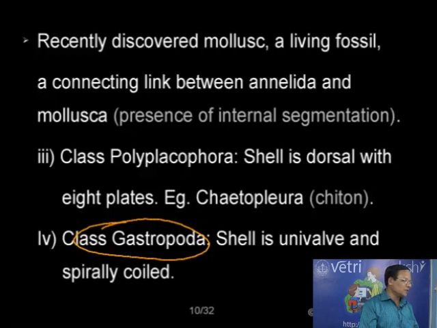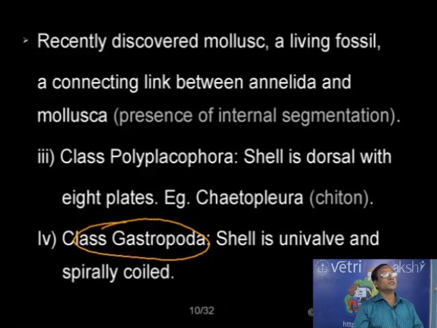What is the reason for the spiral nature of the body organization? It is not only because of the shell, but there is one phenomenon called torsion. Torsion is responsible for the spiral coiling of the body. During embryonic development, there is one process called torsion, and that resulted in the formation of a spirally coiled shell in gastropods like snail.